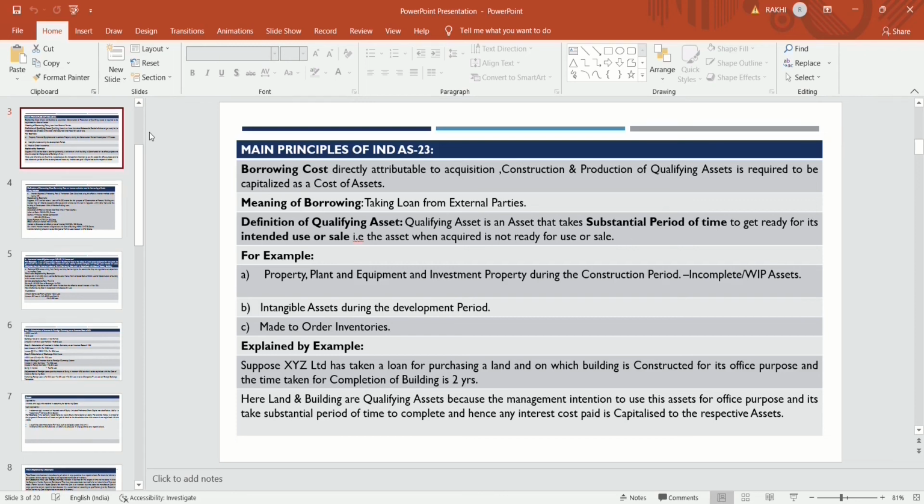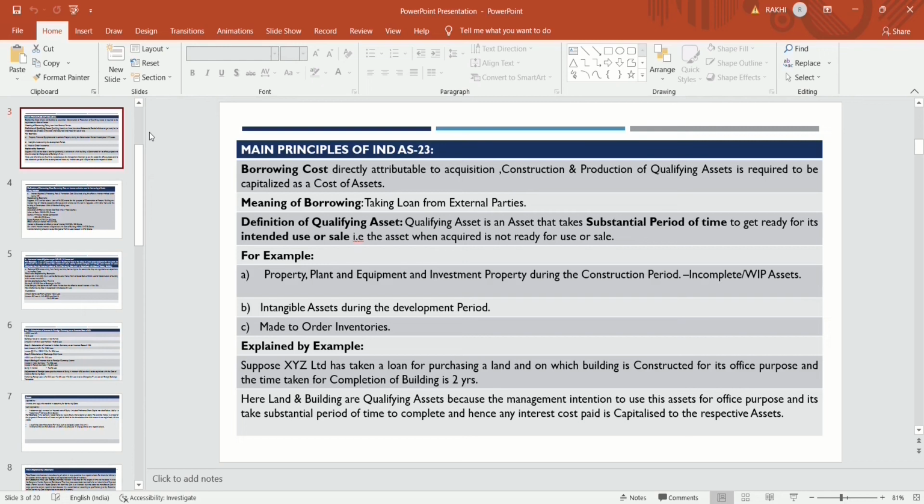Means inventories are not treated as a qualifying asset, but made to order inventories are treated as a qualifying asset. And any intangible asset during the process of development, that is also treated as an intangible qualifying asset. And PPE and investment property during the construction period, which is of incomplete nature or in WIP stage, then that asset is also treated as a qualifying asset.